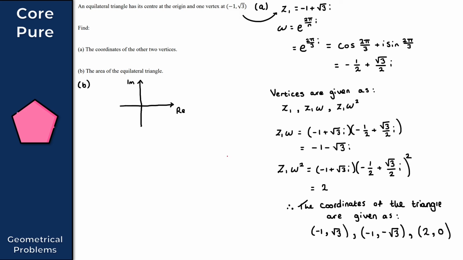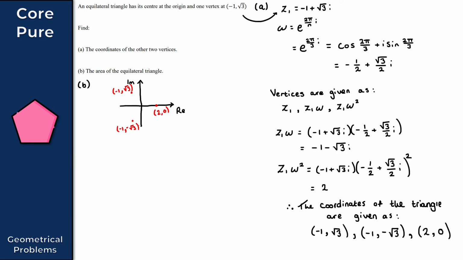So we have 2, 0. That would be, say, here. That's 2, 0, like so. We also have minus 1, root 3. Let's say that that is, say, there, for example. That's minus 1, root 3. And then finally here, we also have minus 1, minus root 3. Let's say that it's there, for example. Okay, so minus 1, minus root 3.